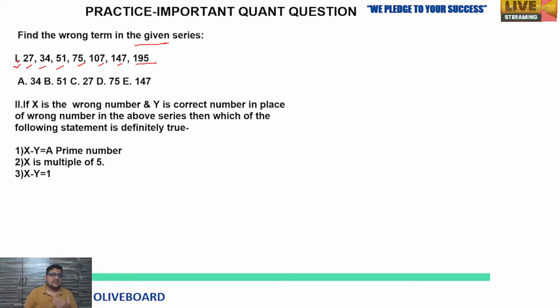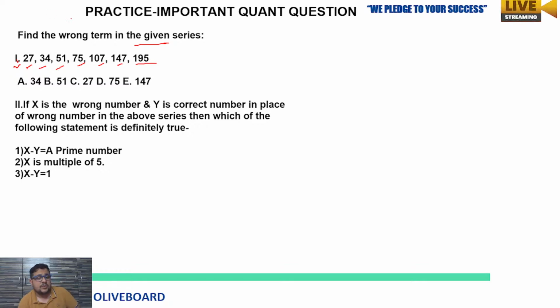So what you will see, first see the difference or check whether the series is going in multiples, meaning the number is getting huge step by step, or it has some normal gap, not huge. So that you have to check. Then see whether it is in increasing or decreasing order. So it is in increasing order.